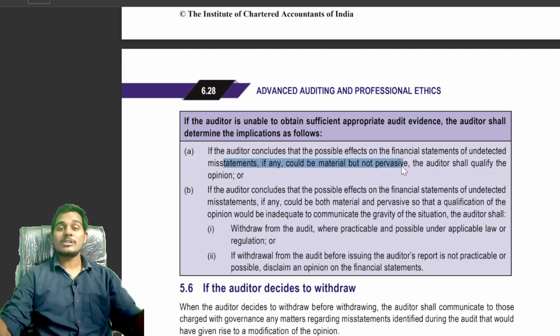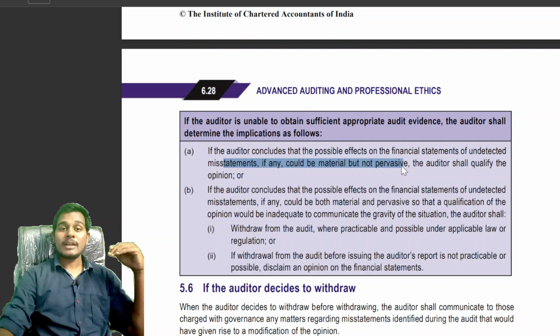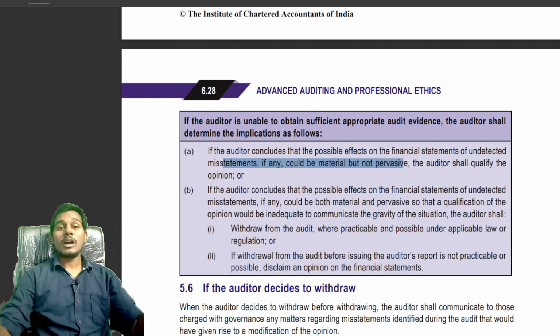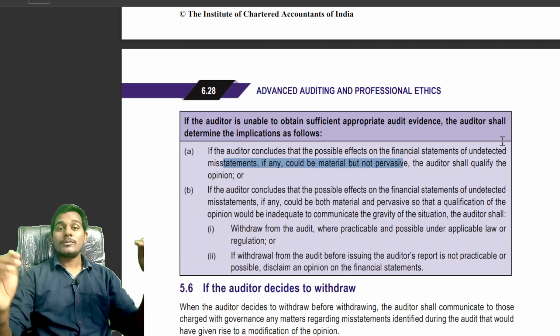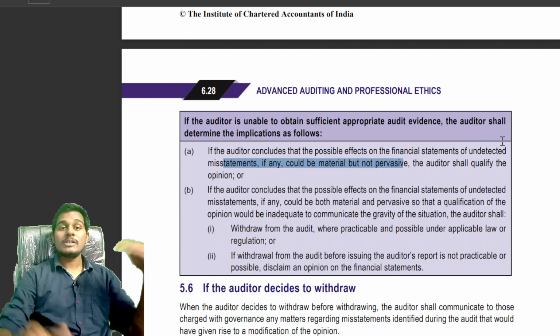In such cases, the auditor will see whether the possible effect of undetected misstatements could be material but not pervasive. Then the auditor will issue a qualified opinion. But in the case where the auditor is unable to issue a qualified opinion, then the auditor will see whether a disclaimer of opinion will be given.